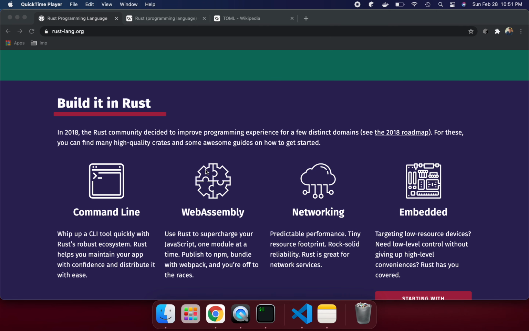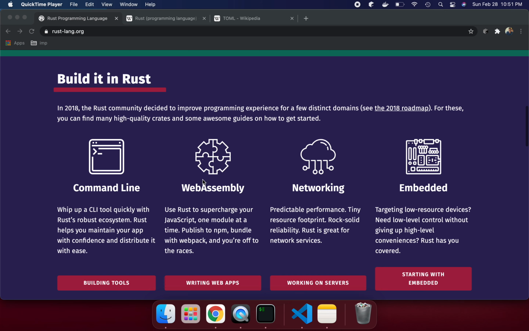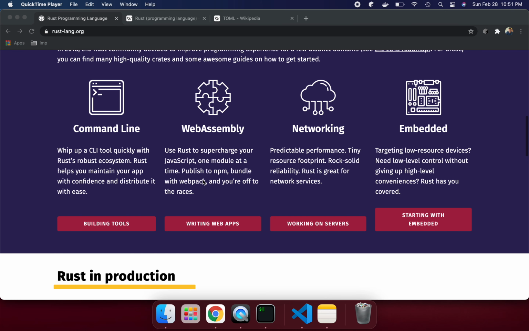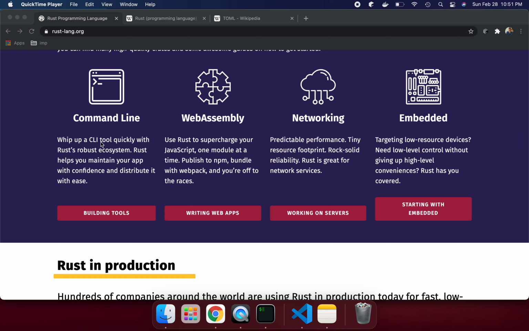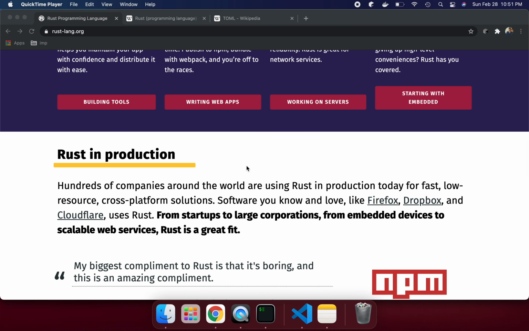Also, the Rust community decided to improve the experience for a few distinct domains. For these you can find highly critical crates, and crates is where you can find so many packages. We can use the CLI command through WebAssembly as well, to supercharge your JavaScript one module at a time. So those are the features we have. Hundreds of companies around the world are now using Rust in production today for fast and low-resource cross-platform solutions. So how did Rust start?